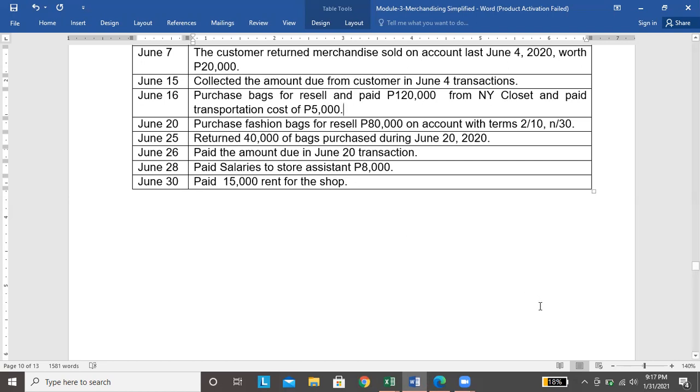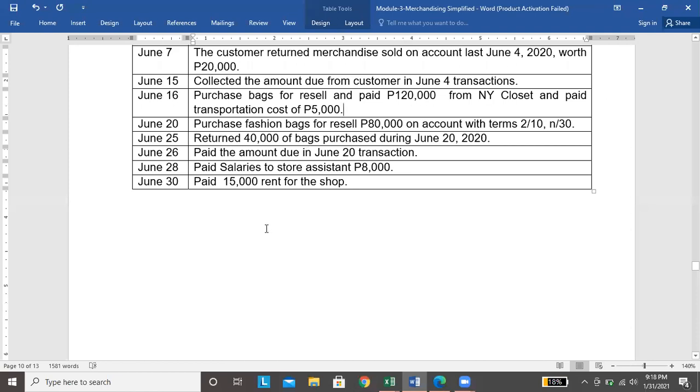Para maipakita sa inyo yung difference ng entries pag utang at saka binayaran ng cash. So again, pinalitan ko lang yung transaction. Kanina kasi nakalagay is purchase on account. Okay, for June 16 transaction, nag-purchase tayo ng bags at hindi natin ito inutang. We paid cash. Ang nangyari kasi, for June 20, purchase on account. So, para makita rin yung difference ng entry pag nagbayad agad at saka utang.